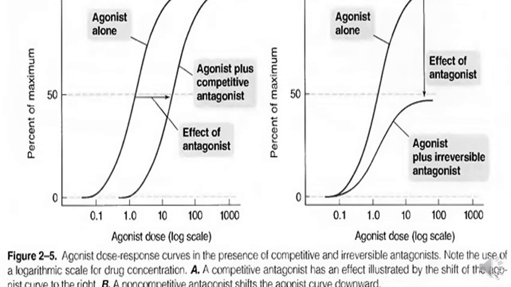While in diagram B, this curve shows the effect of agonist alone, but in the presence of antagonist, because here this is non-competitive, there is no competition between the agonist and antagonist, and this is irreversible because the antagonist binds with the allosteric site and does not allow the receptor to get activated, and agonist does not show its effect. So even if we increase the concentration of agonist, no desired effect can be achieved. So the non-competitive or irreversible antagonist.